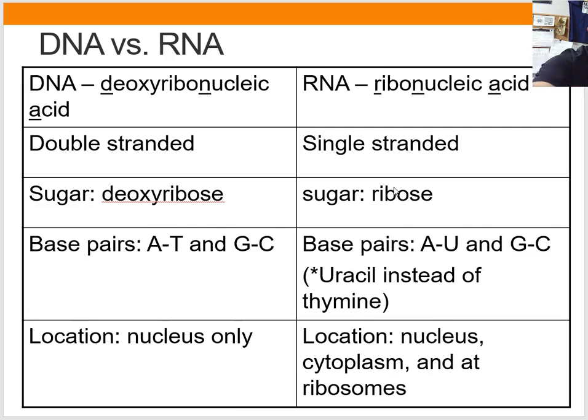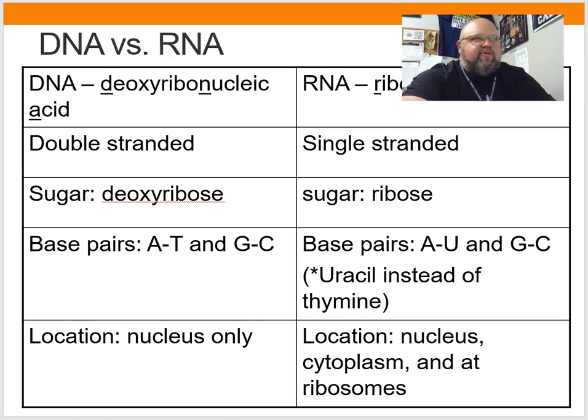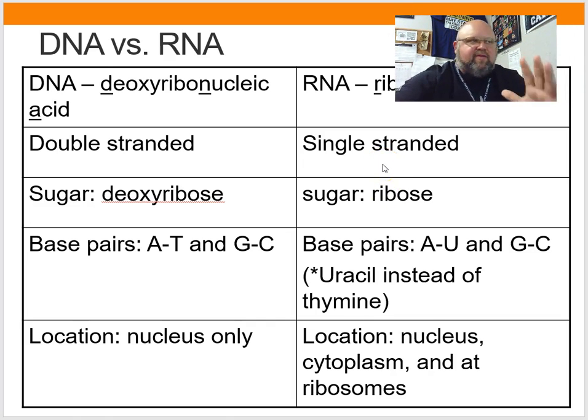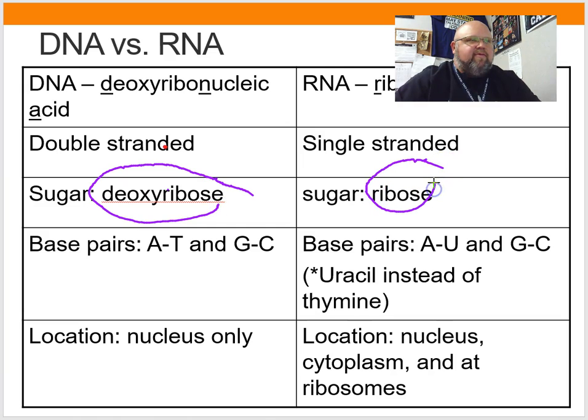Second thing, RNA is single-stranded, one half of it. DNA is the two strands put together in the ladder. Now we just have half a ladder. That's what RNA is. I already said the sugars, deoxyribose versus ribose. That's one of our main differences here, is the sugar that's in there. Right here we have deoxyribose for DNA. We have ribose for RNA. That's a big difference.